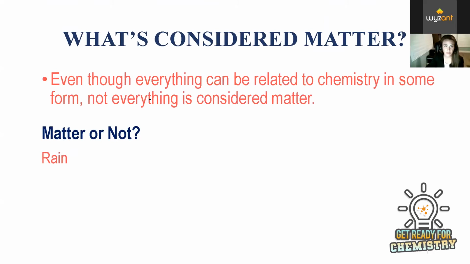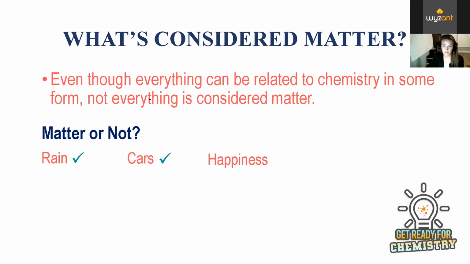So can we take the mass of rain? Can we take the volume of rain? Of course, so we consider this to be matter. Cars, those are obviously visible. You can touch and feel cars. These are also considered matter.